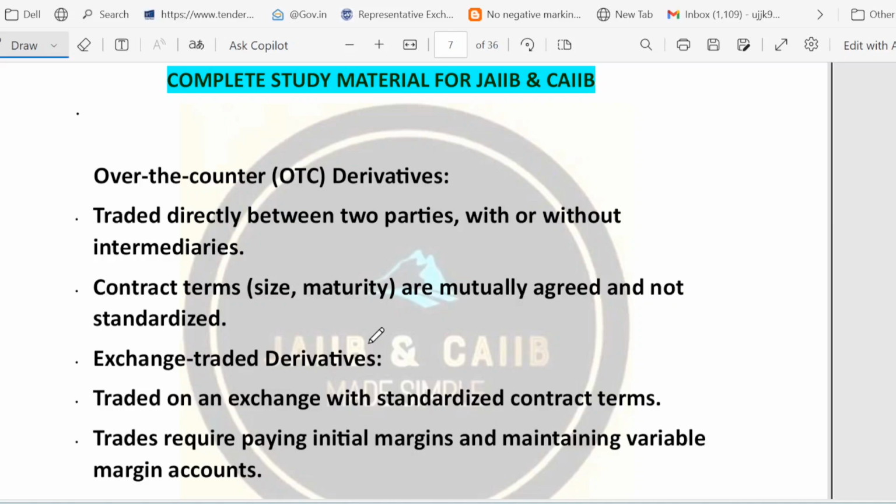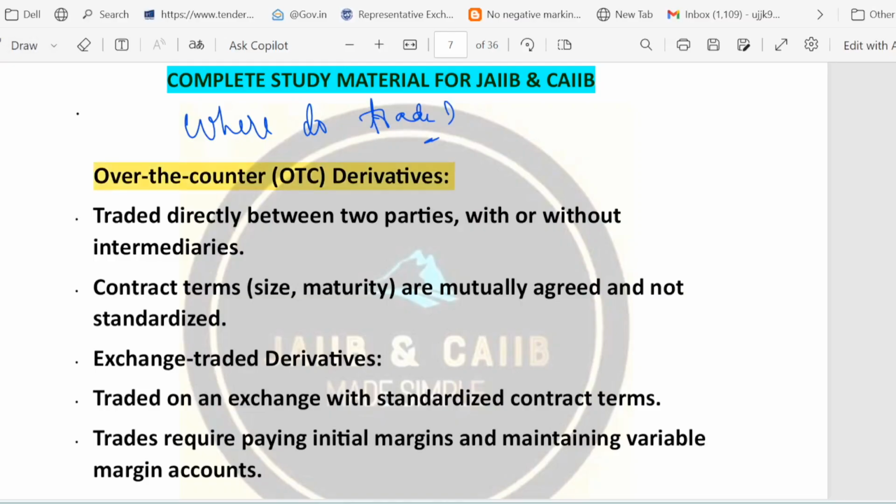Now friends, let's talk about where derivatives trade. Yes, where do derivatives trade? Where does trading happen? So there is something called OTC. OTC means over-the-counter derivatives. So these are contracts traded directly between two parties, right? Traded between two parties, right? These deals are flexible. You can see the word written here. These deals are quite flexible.